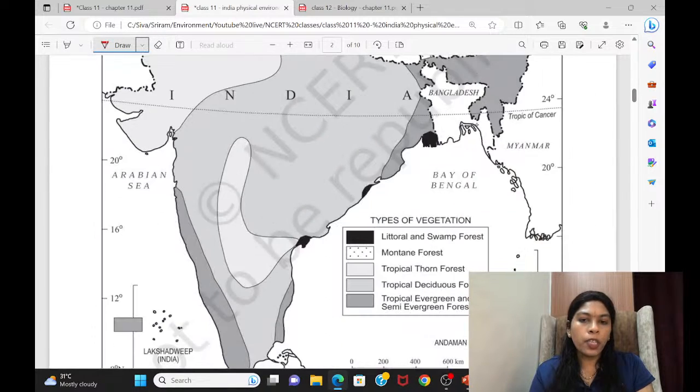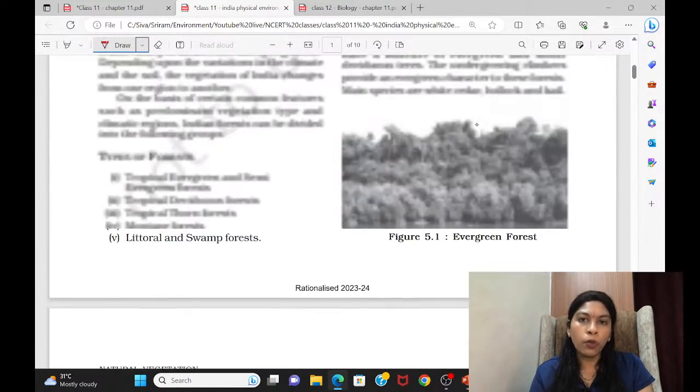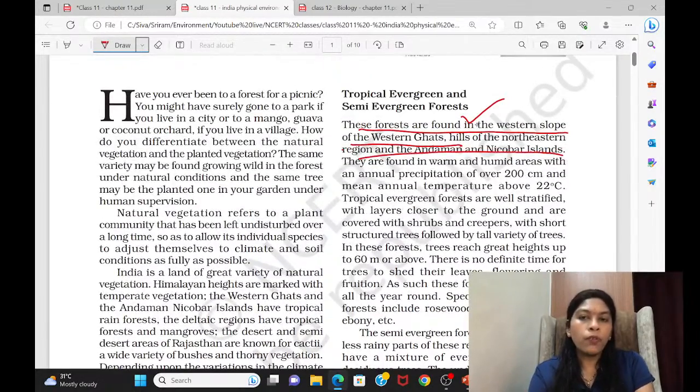Additionally, here you are going to see this swamp forest. I think that was not there, but here there is a swamp forest. So that is mangrove forest mainly. So as you can see, generally you have to look for location, then the temperature and the precipitation level, humidity.